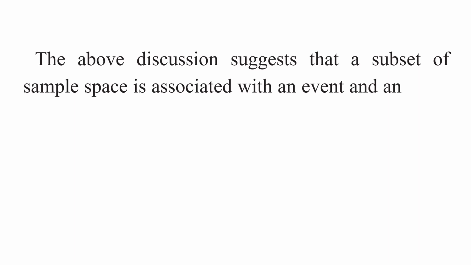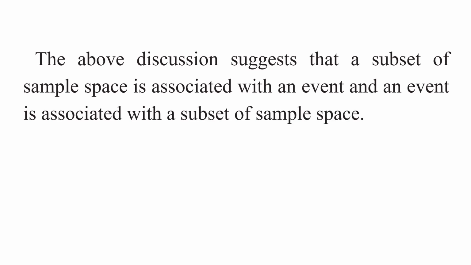So the above discussion suggests that a subset of sample space is associated with an event and an event is associated with a subset of a sample space. Okay, my children, understood this point? Event means the subset of the sample space S. Here sample space S is considered as a universal set. The set theory is linked here. In the axiomatic approach of probability, we are linking the theory of probability with set theory. Okay, my children, understood this point?